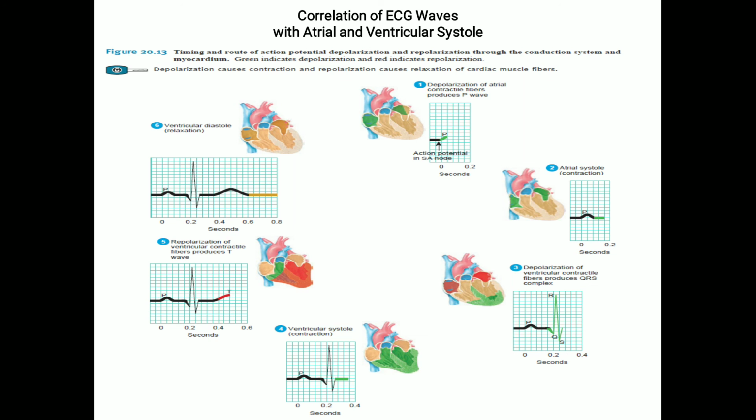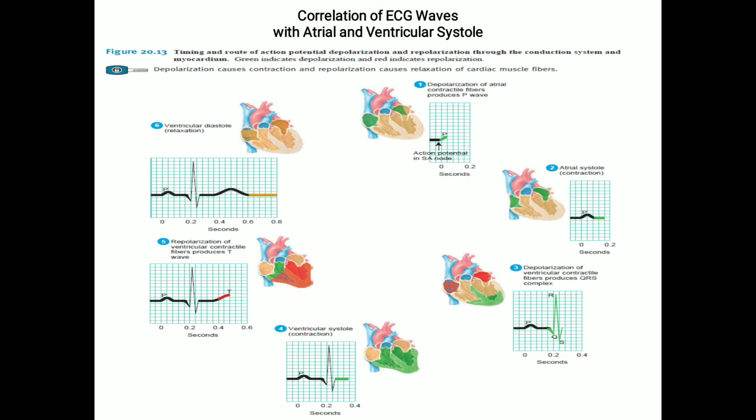This delay is because it needs time to add the blood into the next chamber, that is the ventricle. So this should happen before the ventricular systole begins. That is why there is a delay of 0.1 seconds. This gives time for the atrium to push the blood into the ventricle.